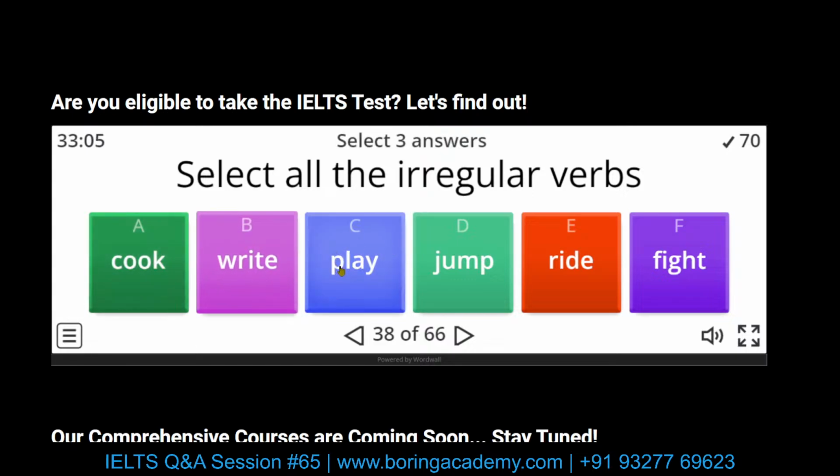Play, played, played. Regular. Ride, rode, ridden. Fight, fought, fought. Irregular verbs.